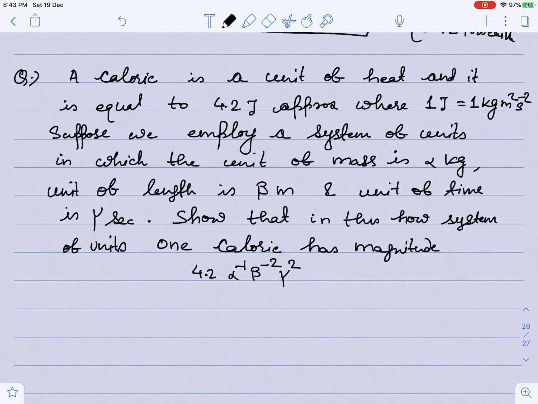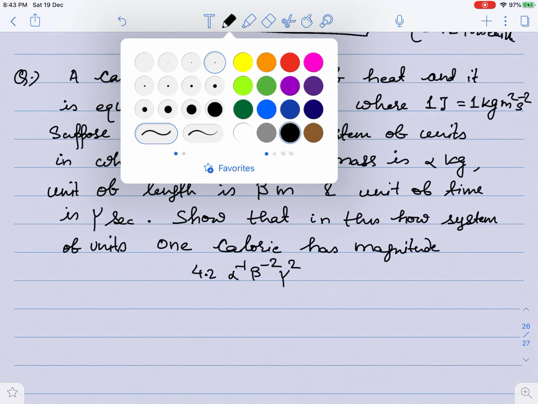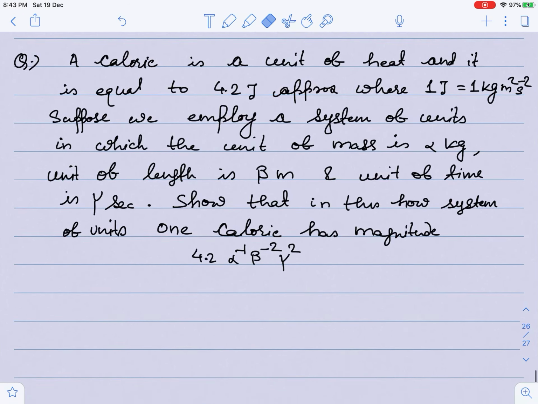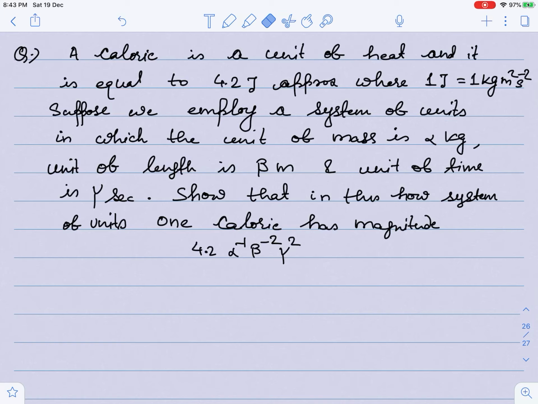Now a calorie is a unit of heat, and it is approximately equal to 4.2 joule, otherwise 4.18 something like that, but actually it is given as 4.2 joule. This is a question of JEE Mains. 1 joule is 1 kg meter square second to the power minus 2, this is the dimension. Now guys, I have to convert.